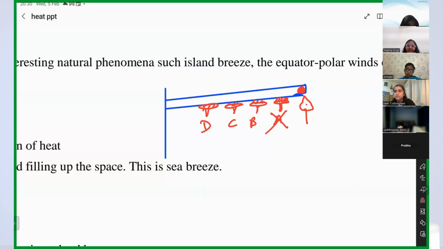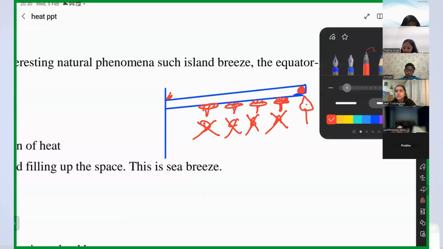Then B. Then C. Then D. Very good. What does it mean? Heat is getting transferred from this end, the candle end, to the other end. Right? Why? How is it happening?